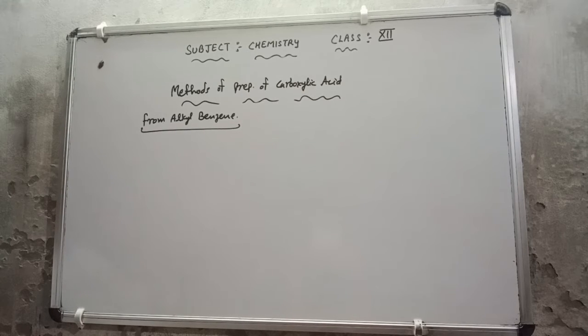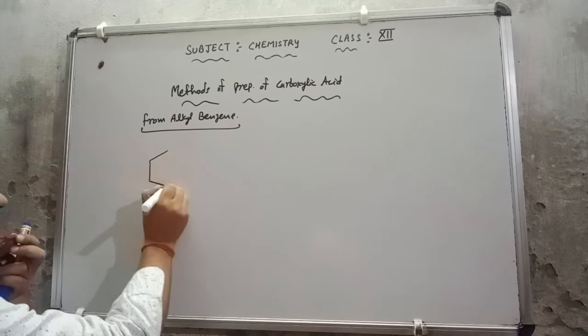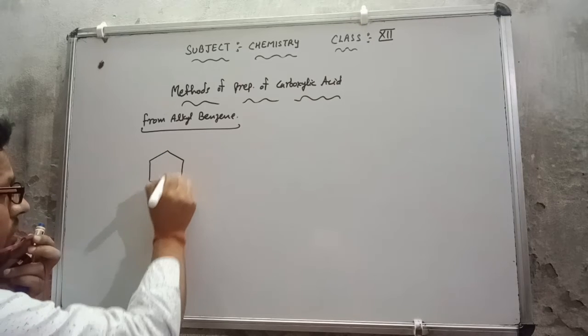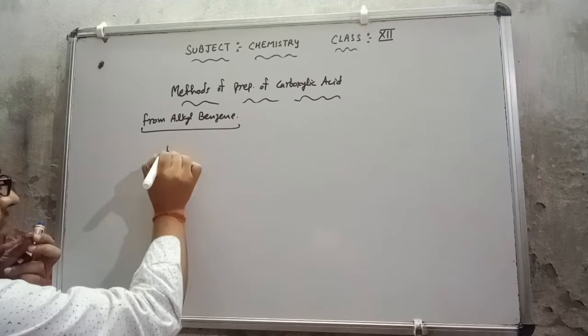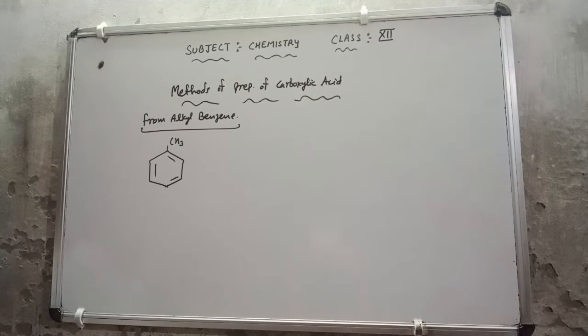This will be converted by drastic oxidation of alkyl benzene, with chromic acid, or with acidic or alkaline KMnO4. Suppose I am taking alkyl benzene here. This is CH3, a toluene, or I can say a methyl benzene.